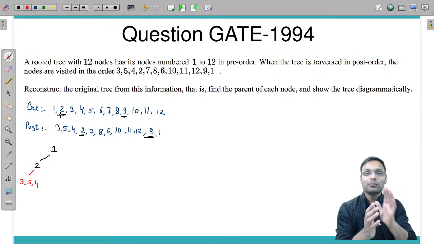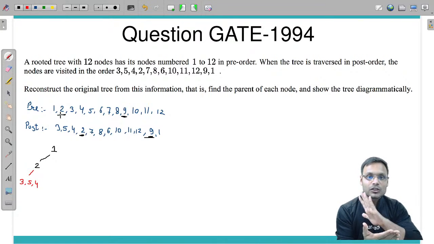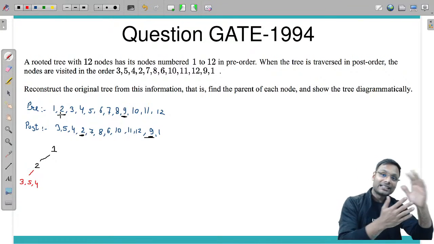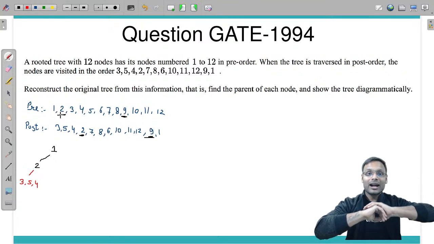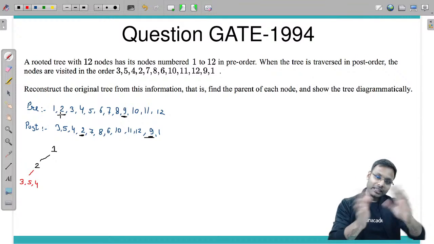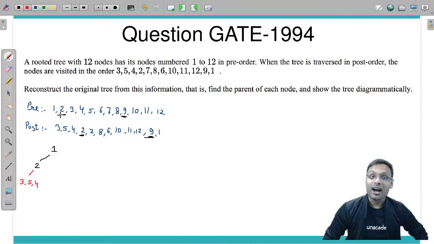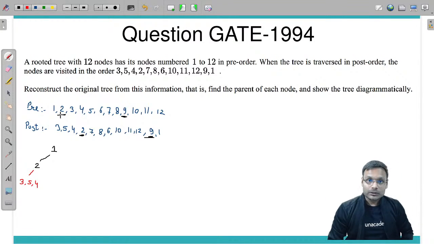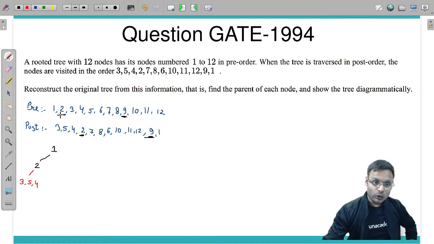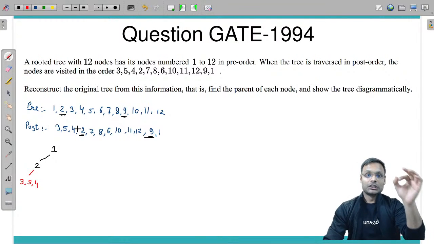I know that in post-order traversal I traverse the root after entire subtrees of that particular root. लेफ्ट एंड राइट पूरा सबट्री खत्म करने के बाद हमको मिलेगा क्या? We will get the root. Right. So 2 is traversed after 3 5 4 means 3 5 4 should be the children of 2.